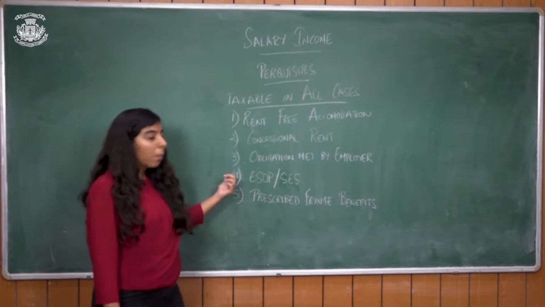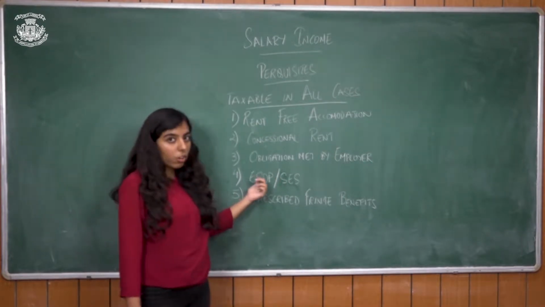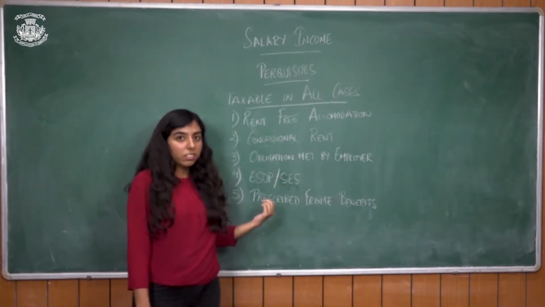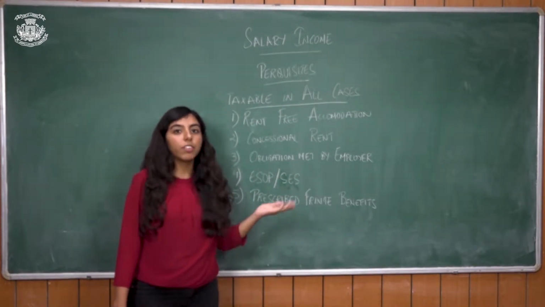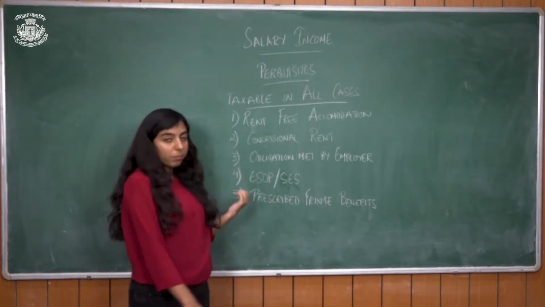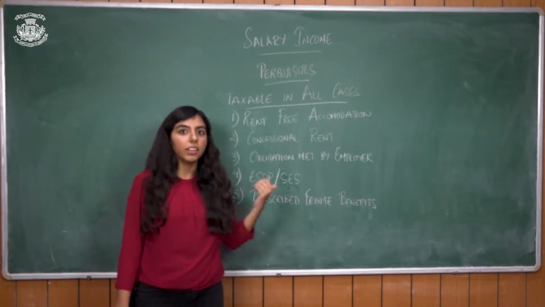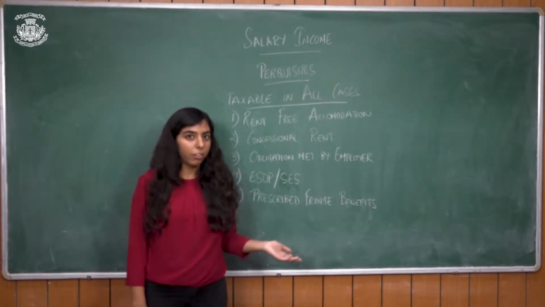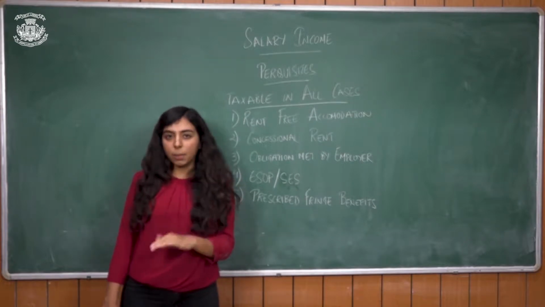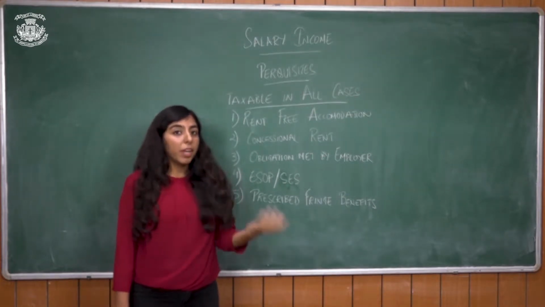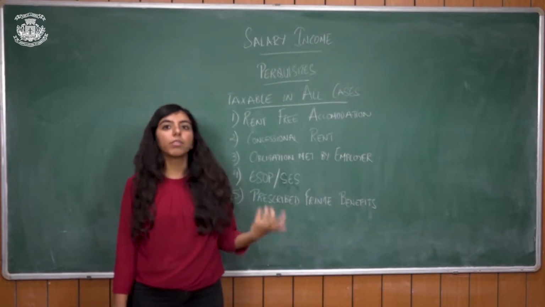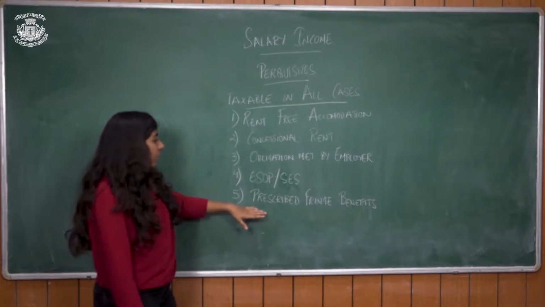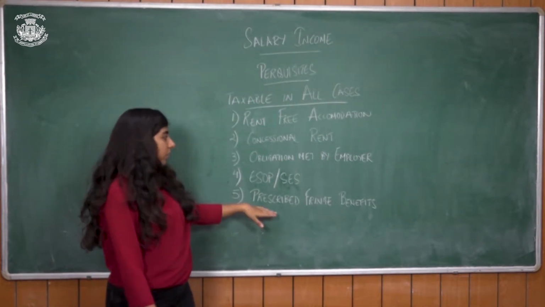Fourth, ESOPs and SES. ESOP is Employee Stock Option Plan, and SES is Sweat Equity Shares. In these two cases, the employer would have provided shares to the employee, and of course he wouldn't have provided them at the market price. He would have provided a price somewhat lower. So if the market price is say 100 rupees and he provided it to the employee at 80 rupees, so he is paying 80, but the excess of 20 rupees will be taxable as a perquisite under the head of perquisite. Next is fringe benefits, which I will be covering later, even this is a vast topic.